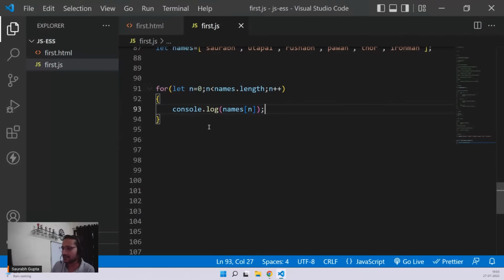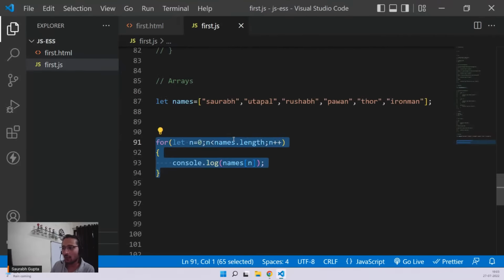Same output. See that, guys? So it looks very clean, right? For loop also looks very clean. So that's why it's also one of my preferences to work with it.